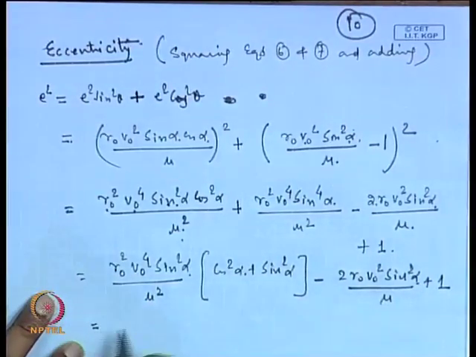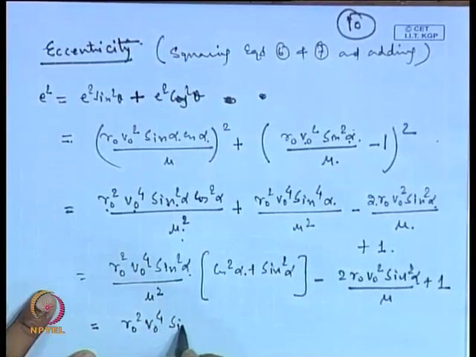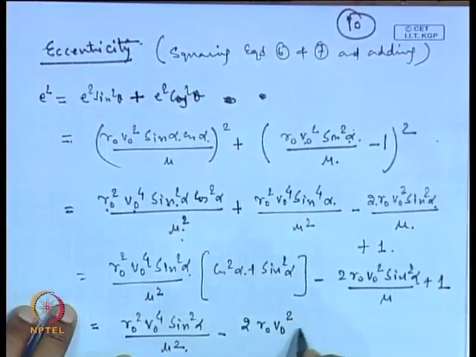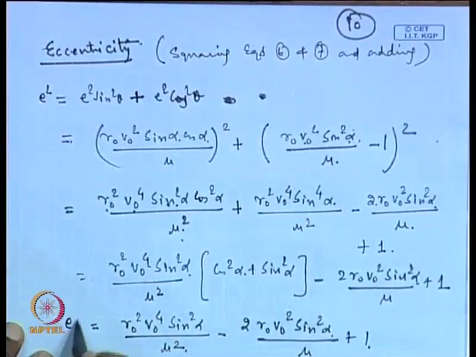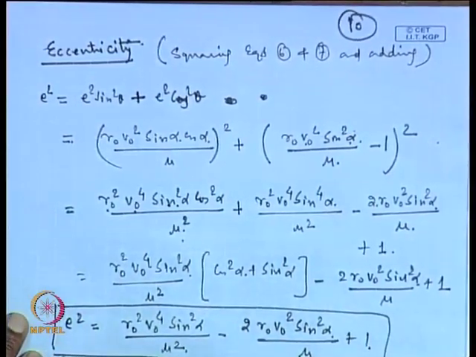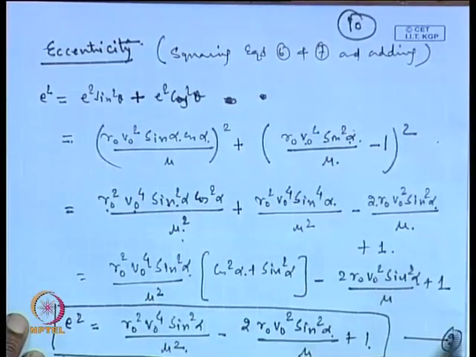So, this gets reduced to r 0 square v 0 to the power 4 sin square alpha divided by mu square minus 2 r 0 v 0 square sin square alpha divided by mu plus 1, and this is your E square. So, this gives you the value of E, and this is the equation number 9.